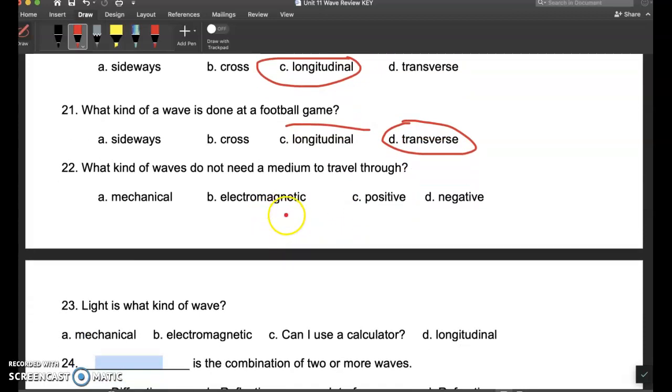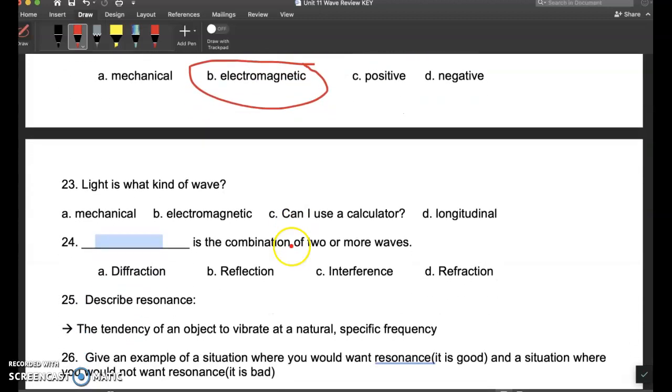What type of wave does not need a medium? That would be electromagnetic. So, comparing and contrasting those two types of waves. Light is what kind of wave? Light is an electromagnetic wave. Hopefully you don't need a calculator to do that.